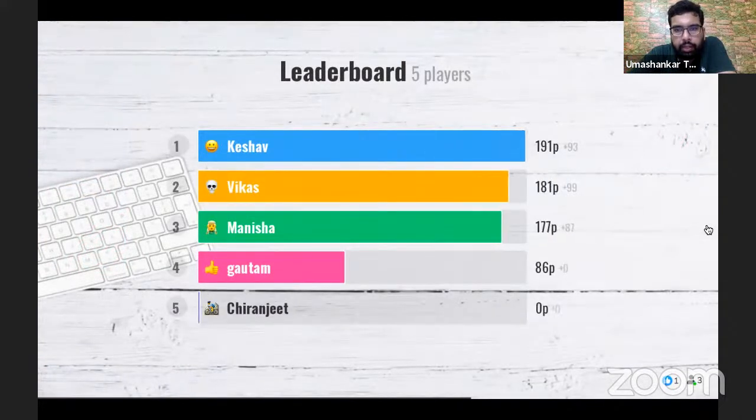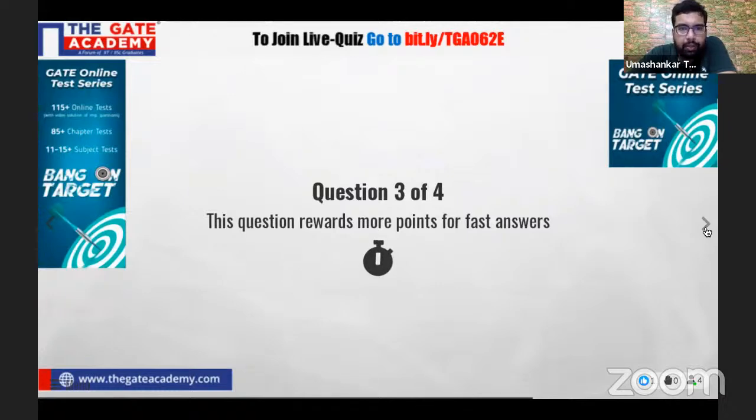Okay, Keshav, Vikas, and Manisha, three of you have given the right answer, and I think in this question Vikas answered very quickly, so he got the most points, followed by Keshav, followed by Manisha. Gautam, you were not able to give the right answer to this question. Chiranjit, you were also not able to give the right answer. Okay, so we'll see in the solution what went wrong.